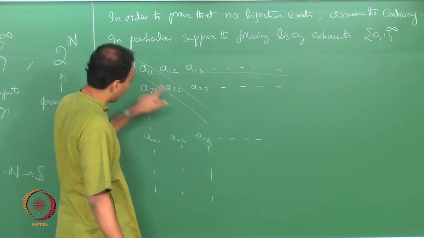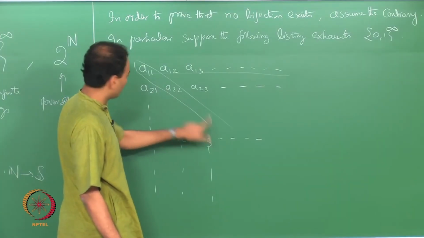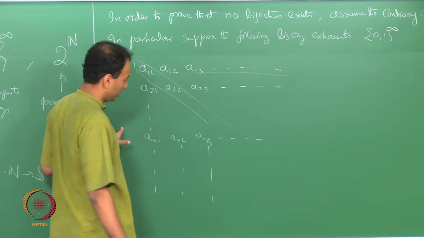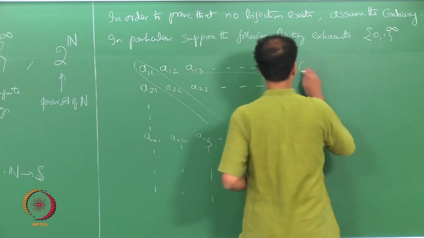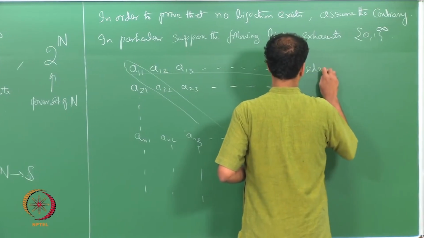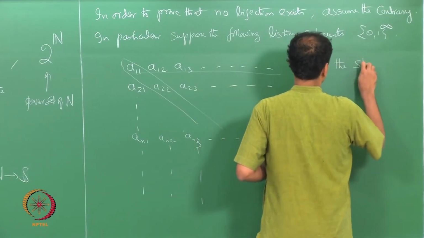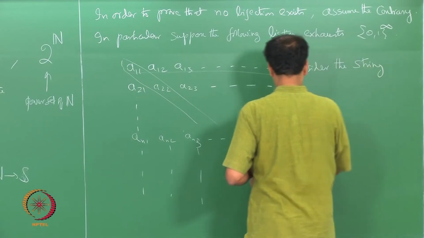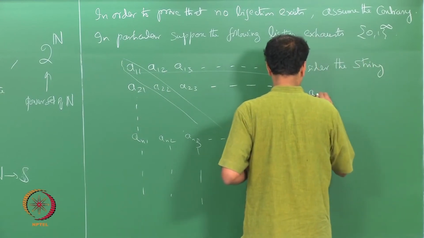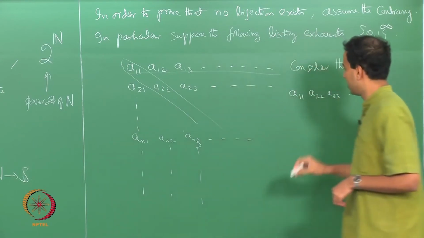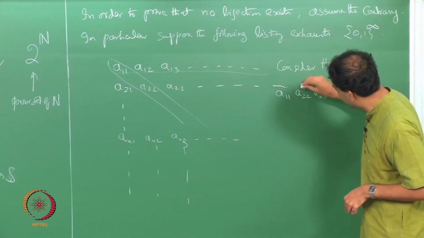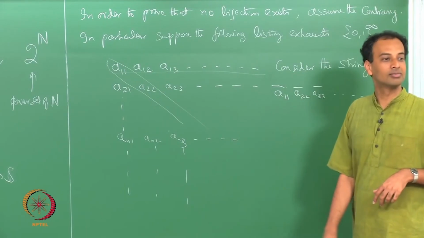Okay. So, you consider a_ii. If this is a 0 or 1, you take all the diagonal elements. So, you consider the string a_11, a_22, a_33, dot dot dot, except you flip these bits.